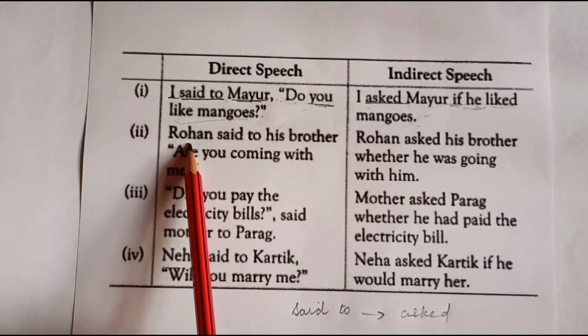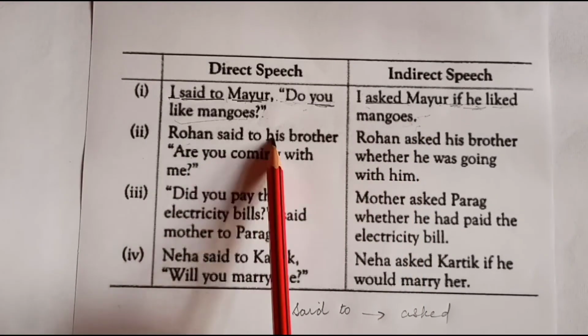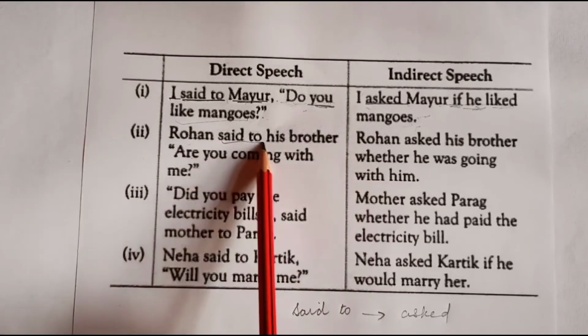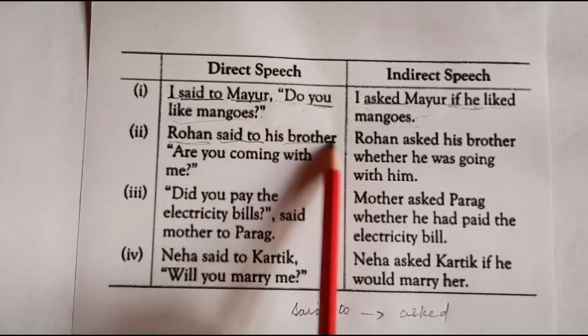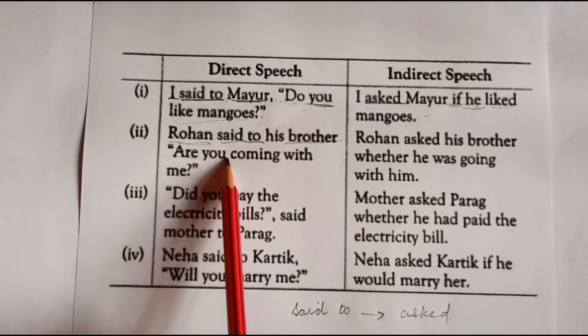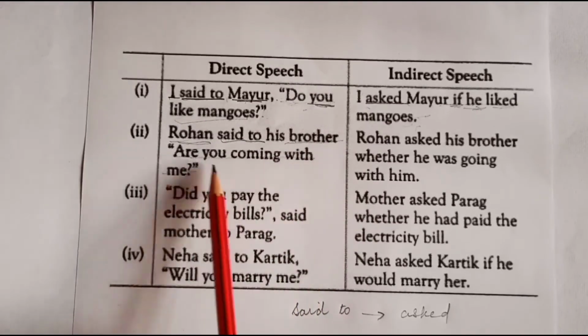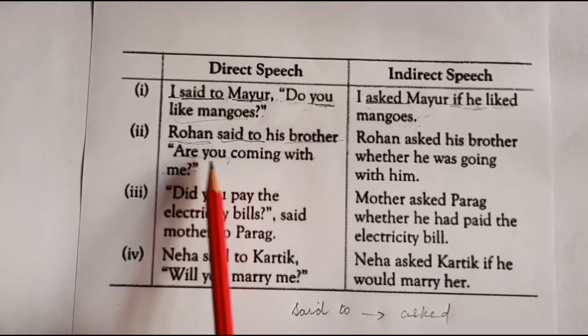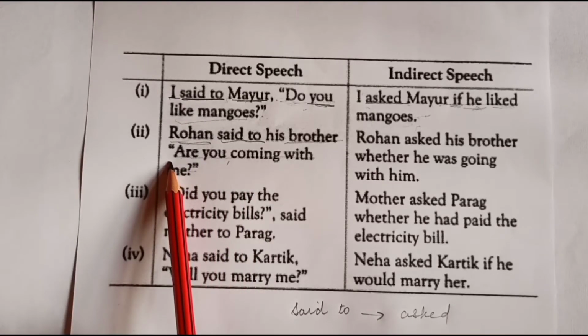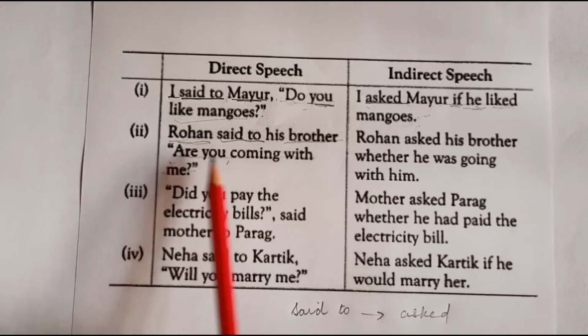Let's take another example. Rohan said to his brother. Again, said to is the reporting verb, then subject, object, and the tense of the statement is present continuous tense. It will change to past continuous, and if or whether will be used in place of inverted commas.